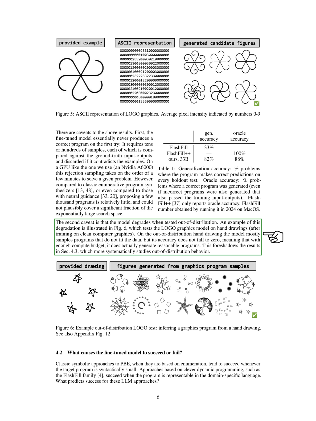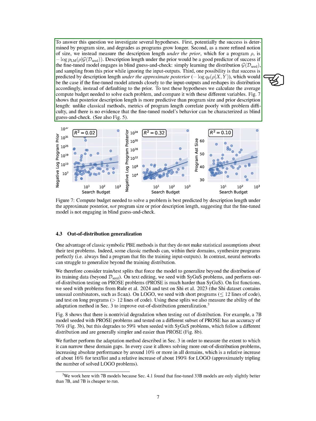To understand what leads to success or failure of the fine-tuned model, we explore various hypotheses. We investigate if program size affects success, if description length under the prior influences success, or if description length under the approximate posterior is a predictor of success. We analyze the average compute budget needed to solve each problem and compare it with these variables. Our findings show that the description length under the approximate posterior is a better predictor of success than program size or description length under the prior. This suggests that the model pays attention to input-outputs rather than blindly guessing.